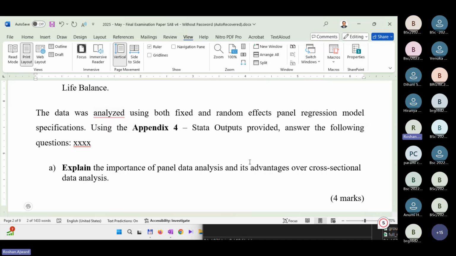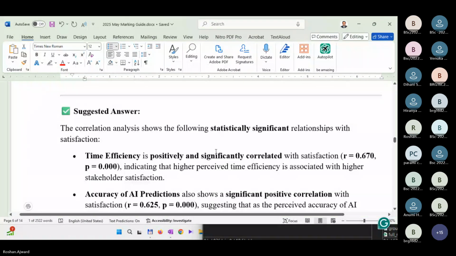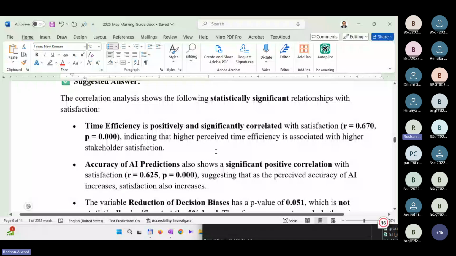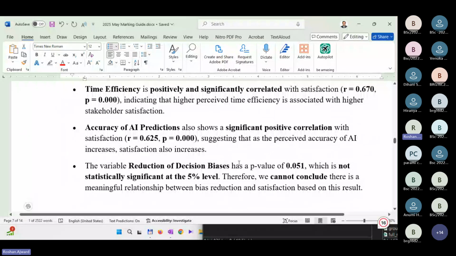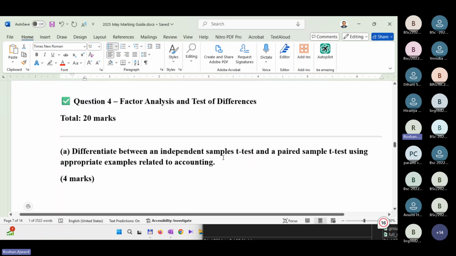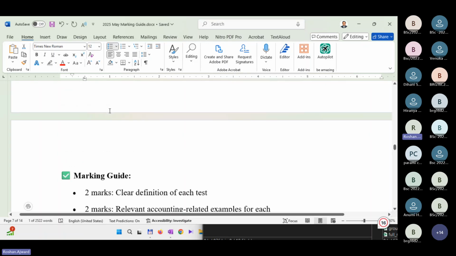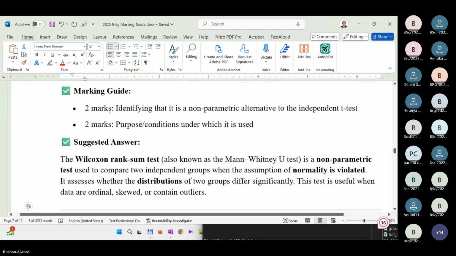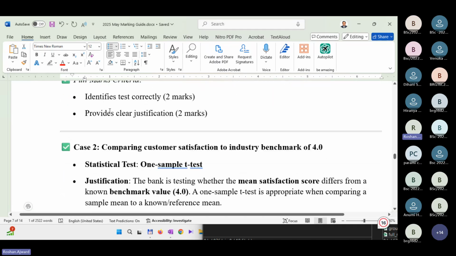So if you go to the answer, this is the correlation analysis. We say whether it's significant or not in the earlier question. Then this question number 4, we'll come to question number 4 later.